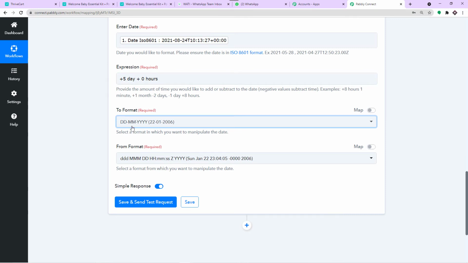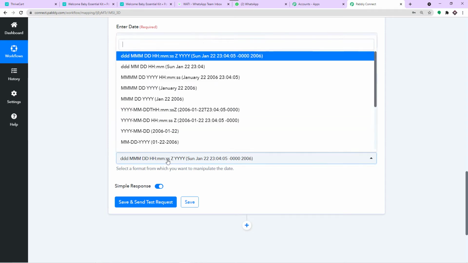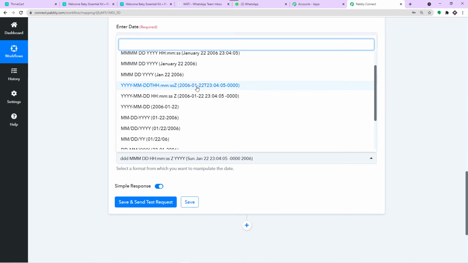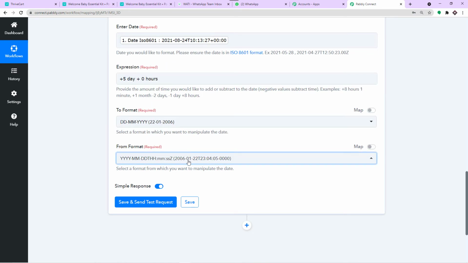Also we have to mention the from format. As you can see, this is a different format. This is also known as UTC format or something. We don't have to get into much detail. The one way I recognize this particular format is that it contains the letter T. So this is the format that it should recognize, and we have mapped it.